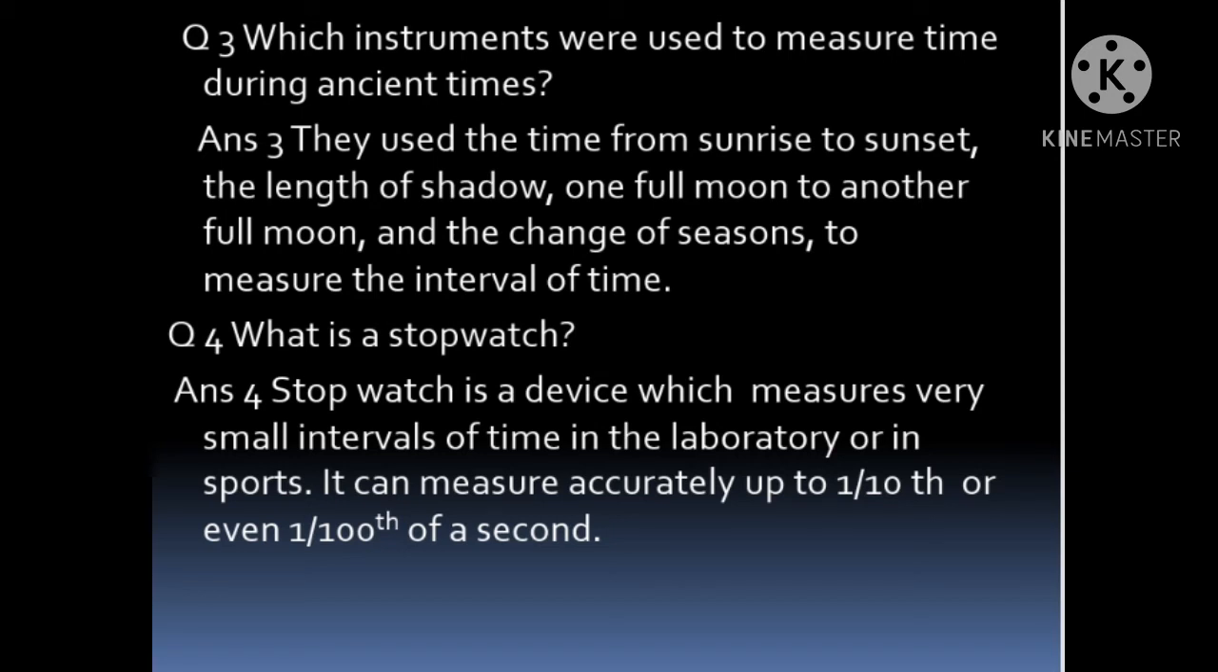What is a stopwatch? Answer. Stopwatch is a device which measures very small intervals of time in the laboratory or in the sports event. Stopwatch can measure accurately up to 1/10 or even 1/100th of a second. Means very small time interval.